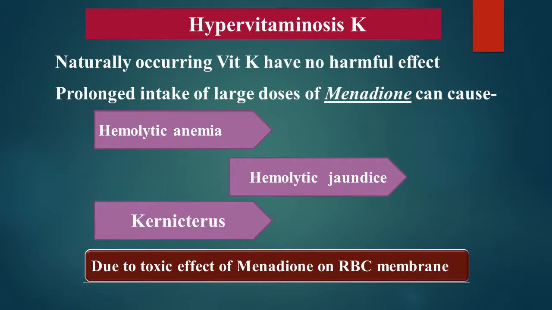This hemolysis occurs due to toxic effect of menadione on RBC membrane, which causes hemolytic anemia. And because of hemolytic anemia, there will be jaundice. And if there is more hemolytic anemia, that may cause kernicterus in newborn. So, excess intake of synthetic vitamin K should be avoided.